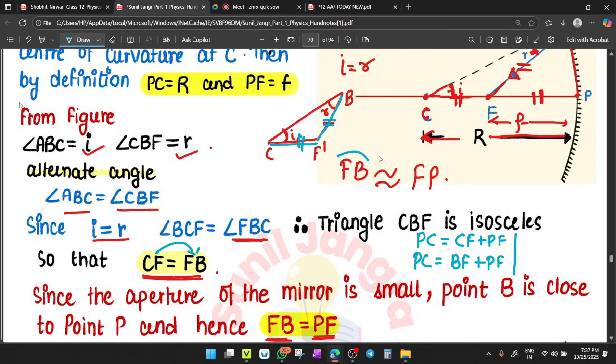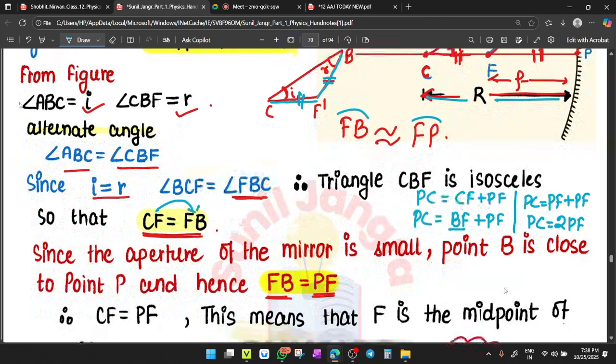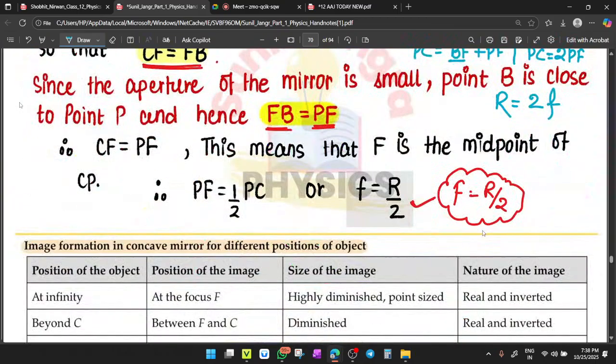As I said, BF equals PF. So you can write PC equals, in the place of BF, again PF and again PF. So PC becomes 2PF. Agree? What is PC? PC is equal to R. And twice of what is PF? PF is equal to F. Here comes the derivation: R equals 2F. So F equals R by 2.